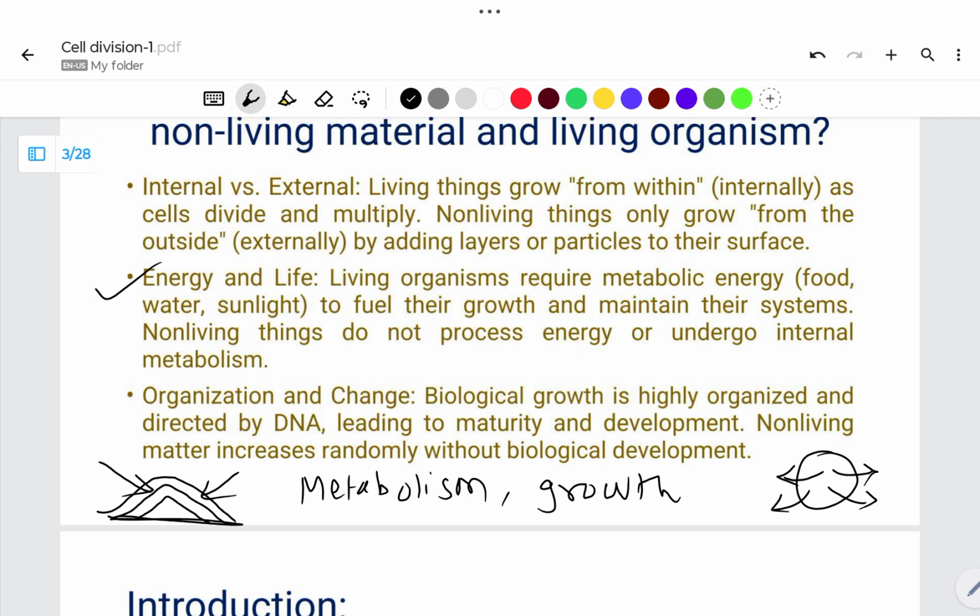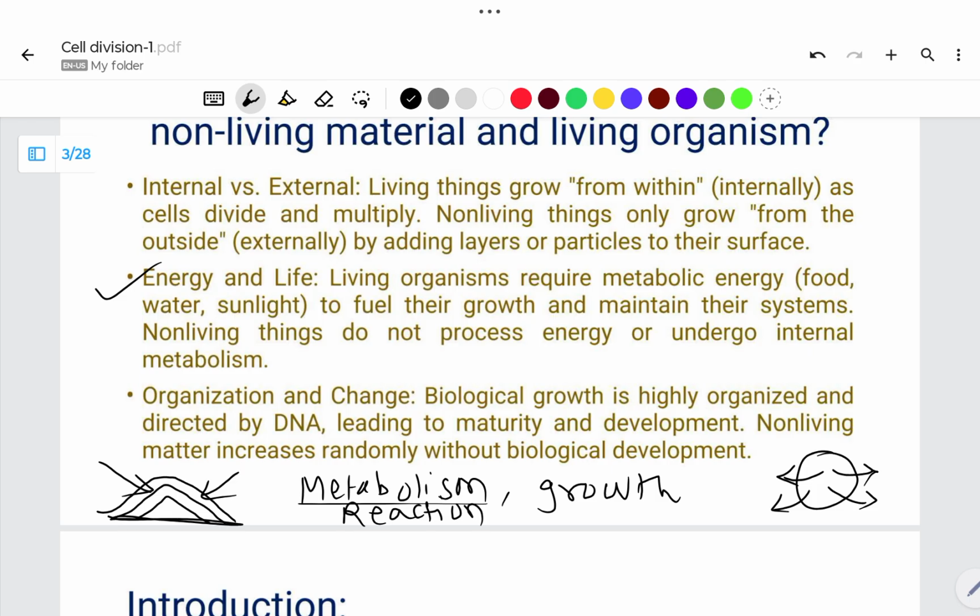Second, metabolism. Living organisms perform metabolism. Metabolism means reactions. Inside our body, to get energy from food, our body does some reactions, which are known as metabolic reactions. This is a main characteristic of any living organism.